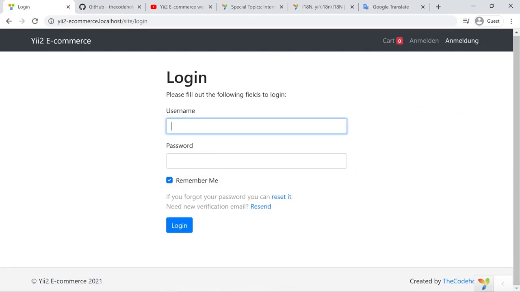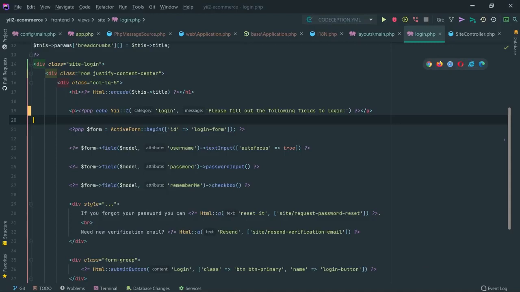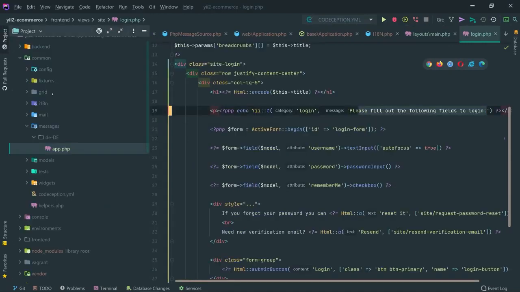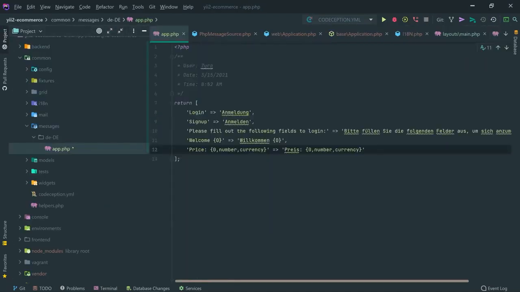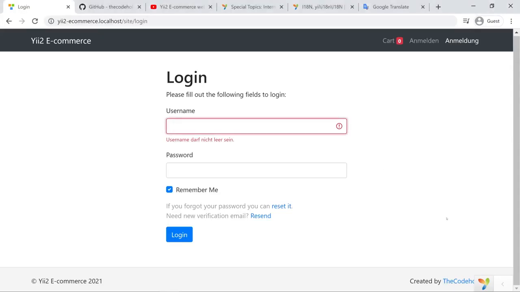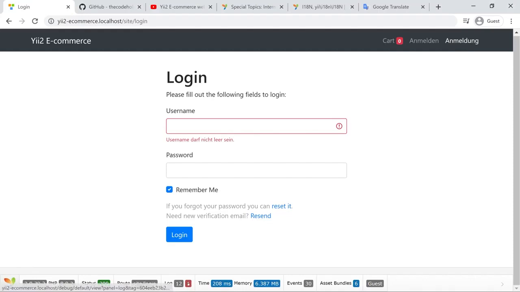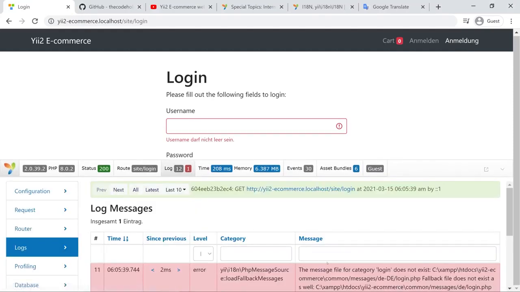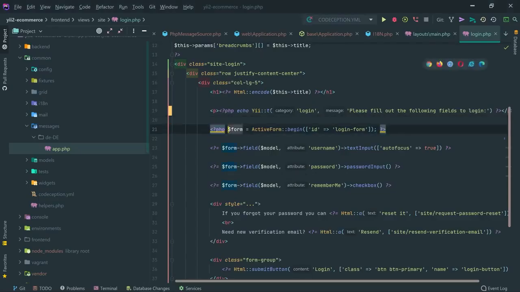Of course, it's not translated, because the translation exists in the app PHP, but it's going to look up login PHP. And if we open the debug, we should see an error right here, which basically points out that the message file for category login does not exist. Okay, that is how it works.